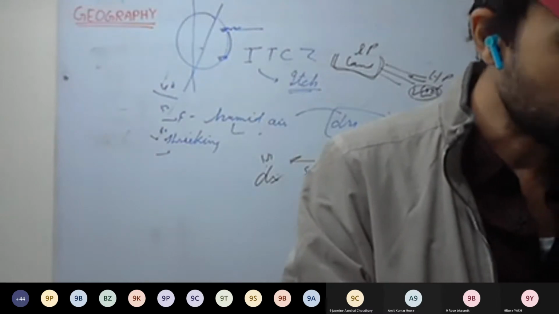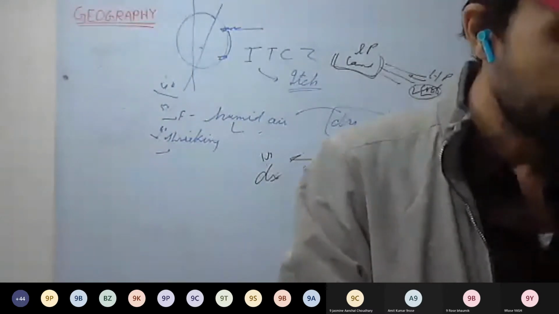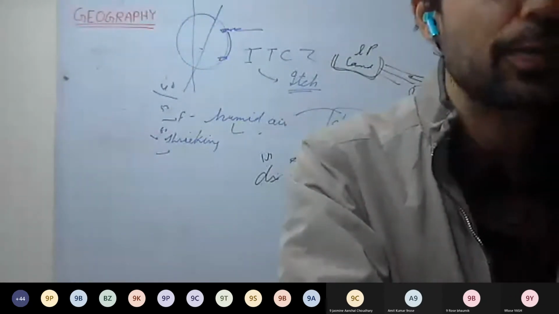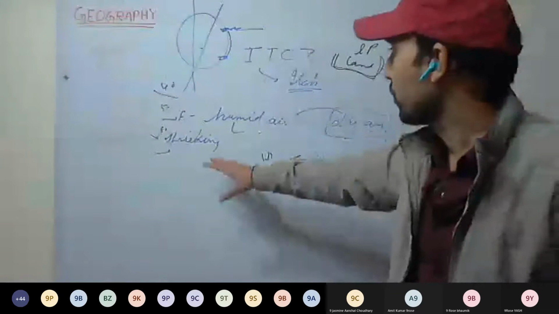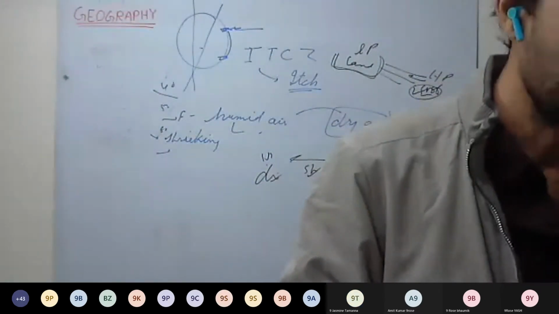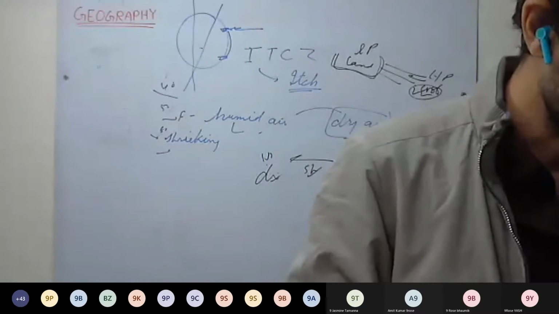What is meant by permanent winds? How do they derive their name? These winds are permanent, which means they usually flow throughout the year. That's why they derive the name. You can write from there.